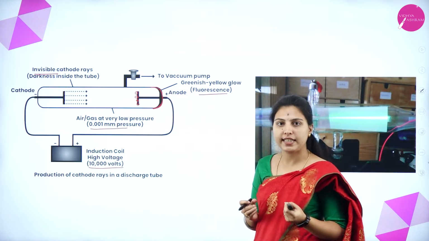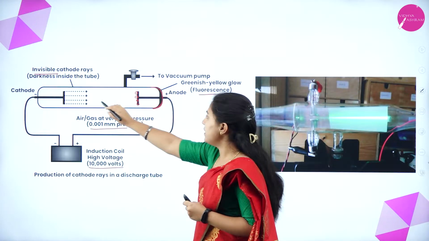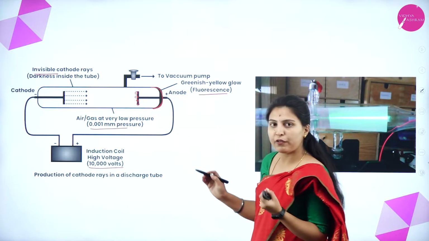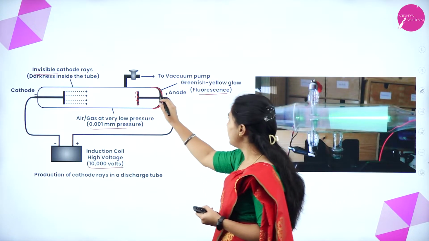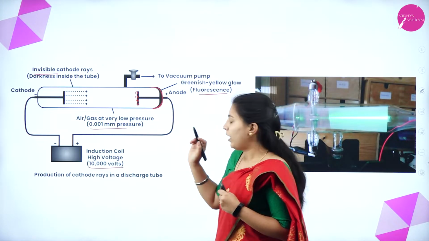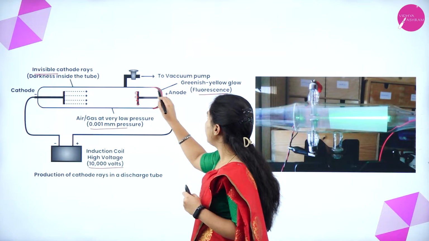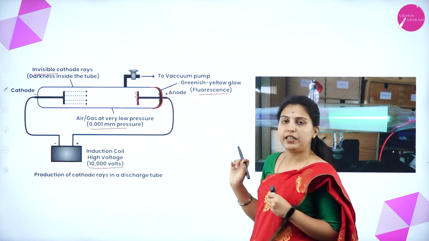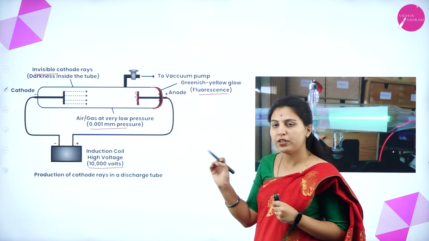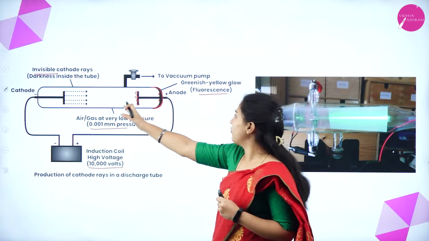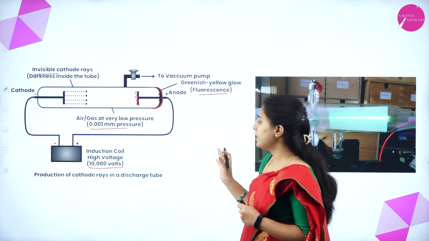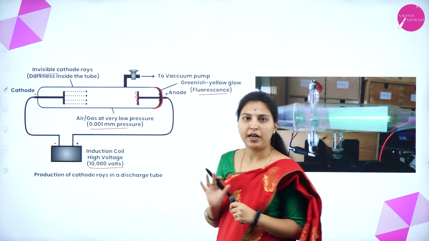Here they have used zinc sulfide. Since the cathode ray particles are invisible, when they pass through the perforated anode, they hit the fluorescent material and appear as a dark spot. A completely dark spot will be seen on the material. At that time, we can observe that cathode ray particles have passed through the perforated anode. This is the complete instrumental part.